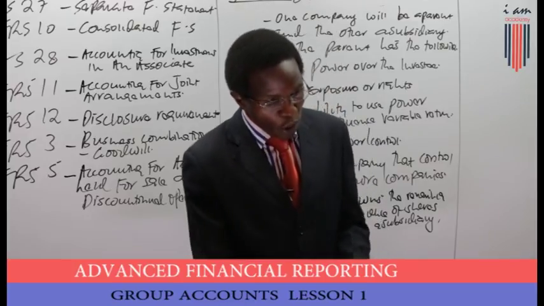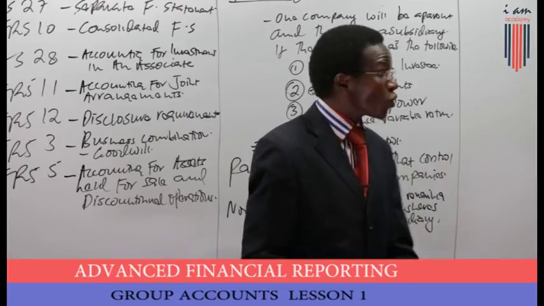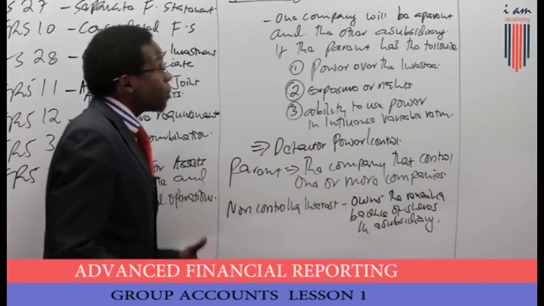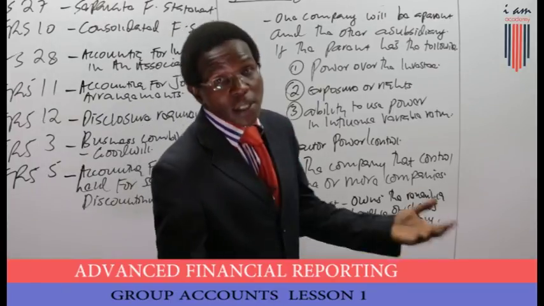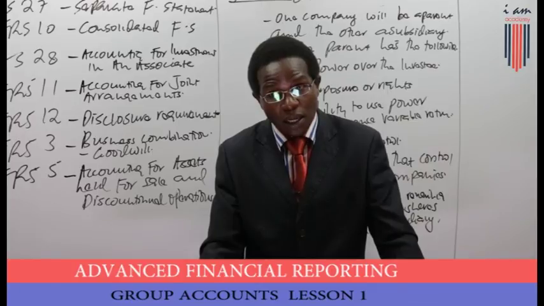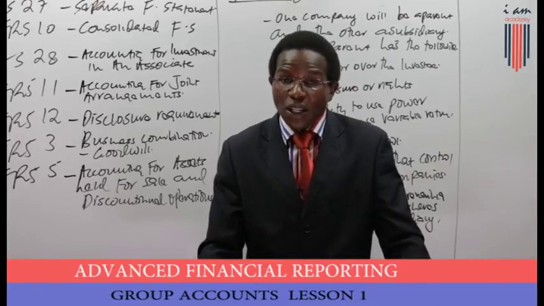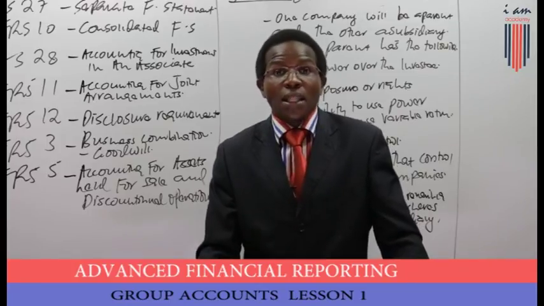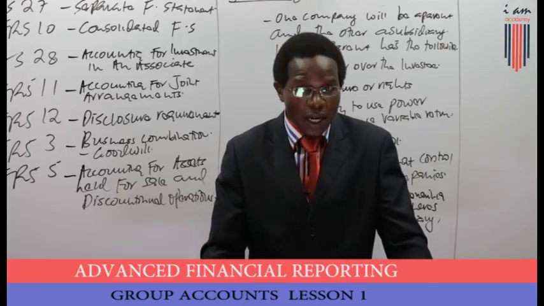Now, when you are accounting for consolidation, you need to remember that there is IFRS number 3, which brings out the provisions of business combination. In this IFRS number 3, you will also encounter the element of acquisition where you need to determine goodwill.